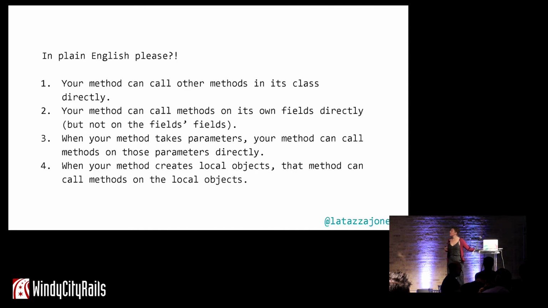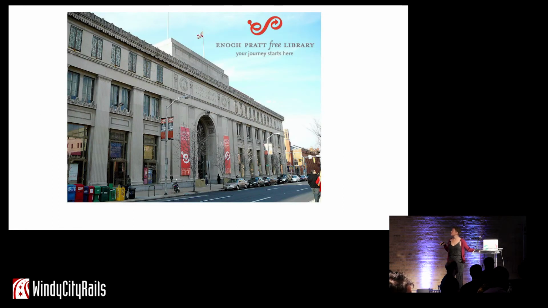There's also this English language description, which I can't find an actual source of. You find it in WikiWiki, Obdigrim cites it, and it goes something like this. And don't think that you have to remember all of this or write it down. So first, your method can call other methods in its class directly. Your method can call methods on its own fields directly, but not on the fields. When your method takes parameters, your method can call methods on those parameters directly. When your method creates local objects, then that method can call methods on the local objects. Okay, so I actually don't find that super helpful either.